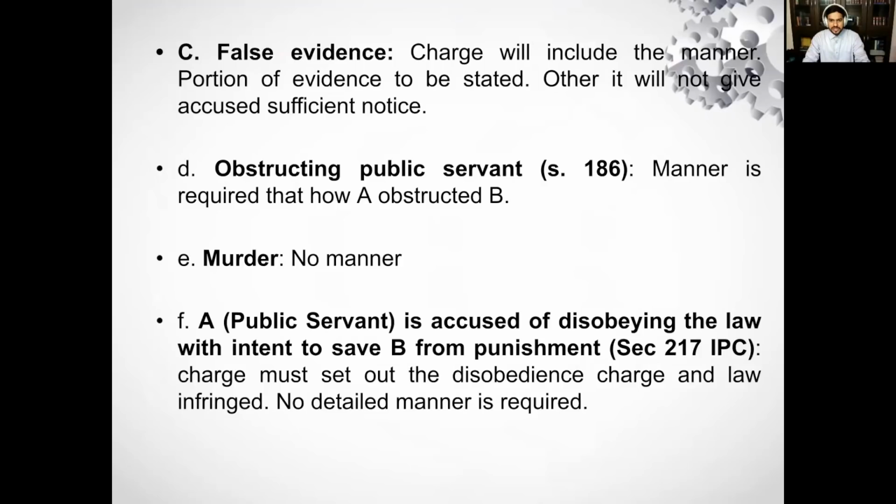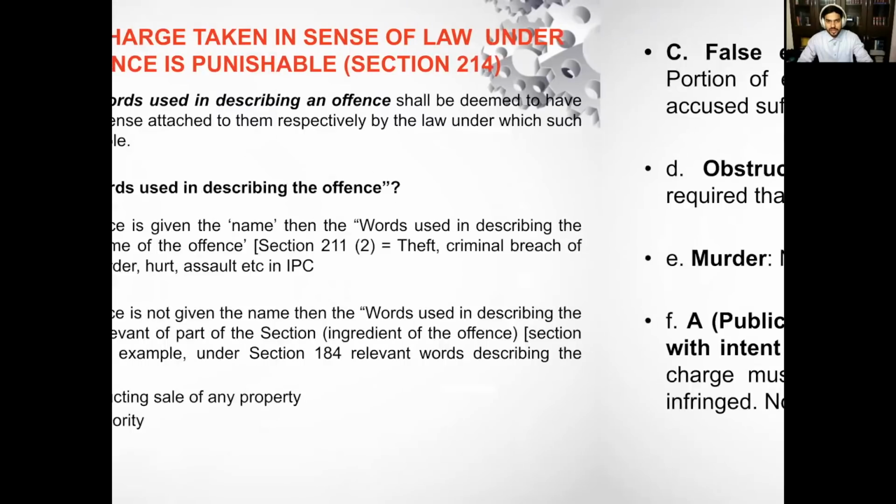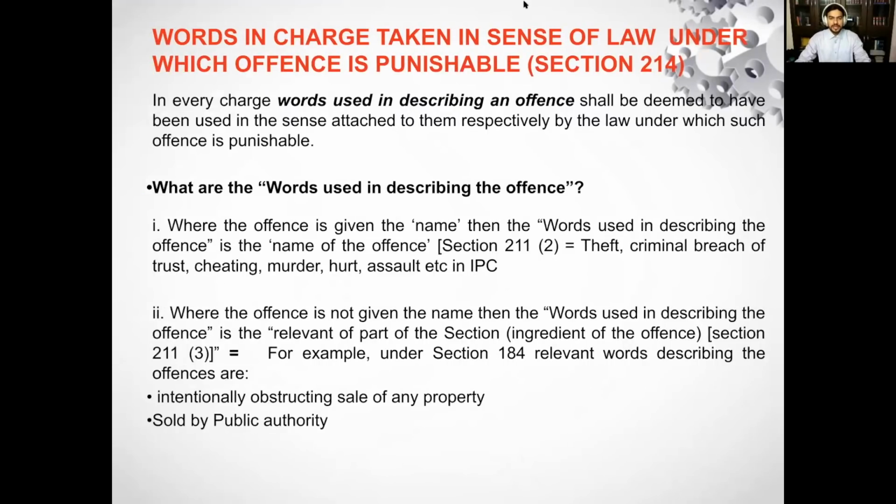A public servant is accused of disobeying the law with intent to save B from punishment, section 217 IPC. This is the last illustration of section 213, which says that the charge must set out the disobedience and the law infringed. Again, no detailed manner is required. So this is all about section 213. Now we will go to section 214.